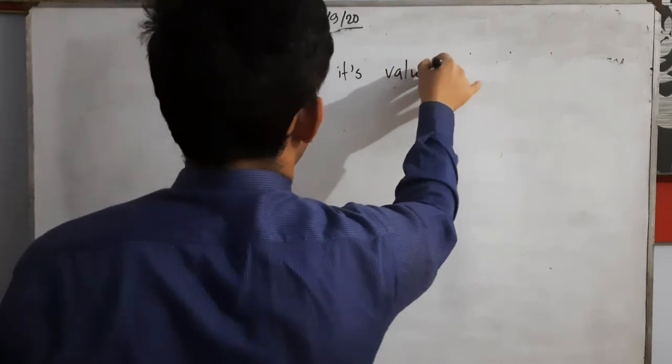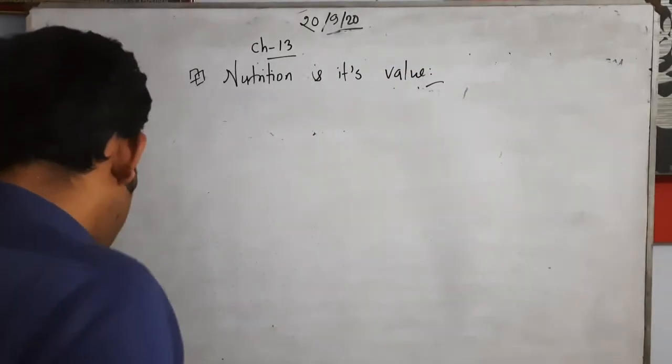It is given directly from our book, and we will try to understand from those specific points.